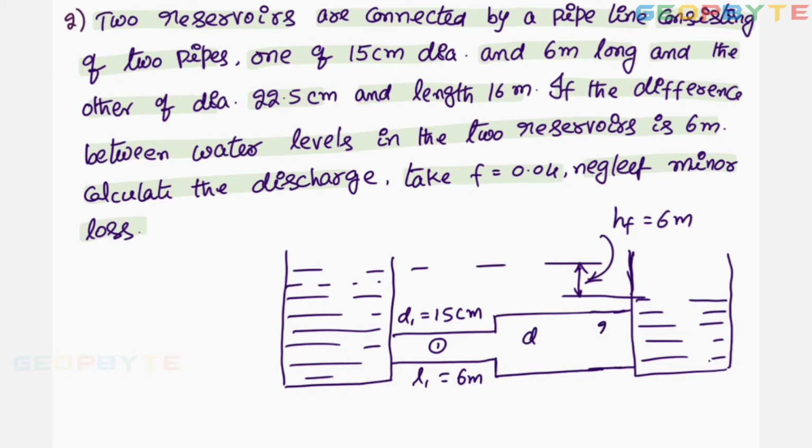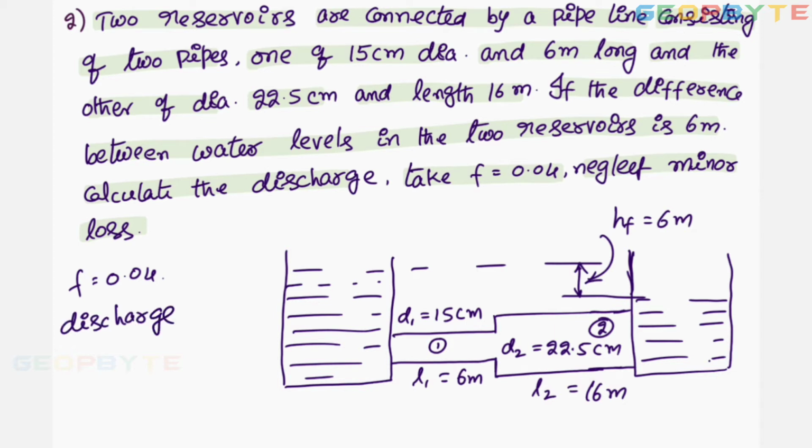Second pipe diameter D2 equal to 22.5 centimeters, length equal to 16 meters. Coefficient of friction F is given as 0.04. You are asked to find the discharge. Discharge Q is how much?